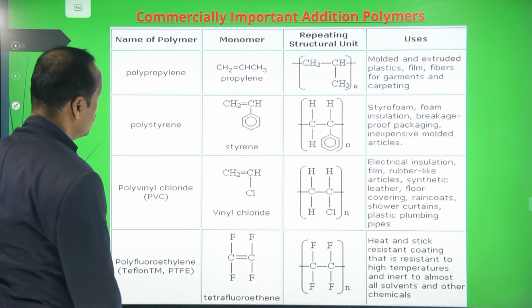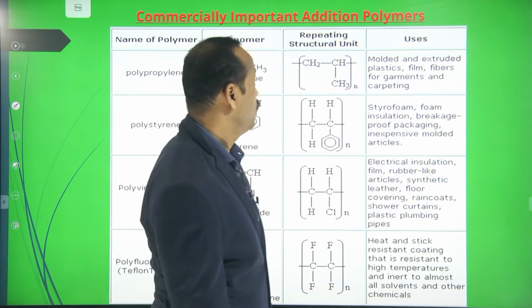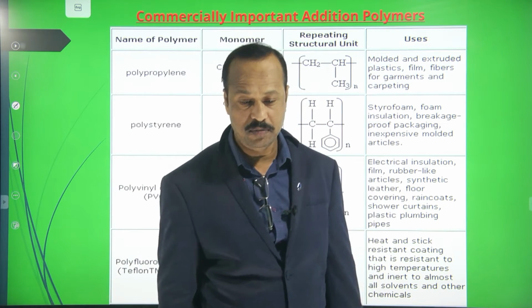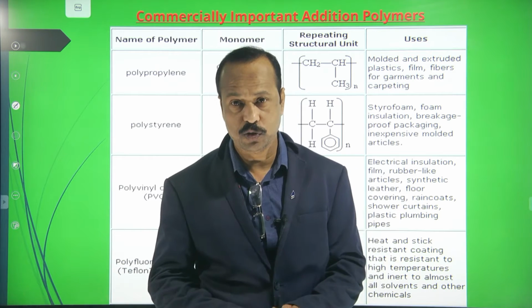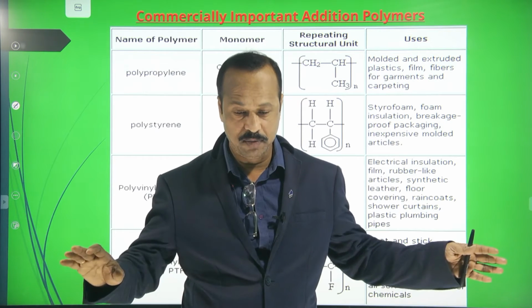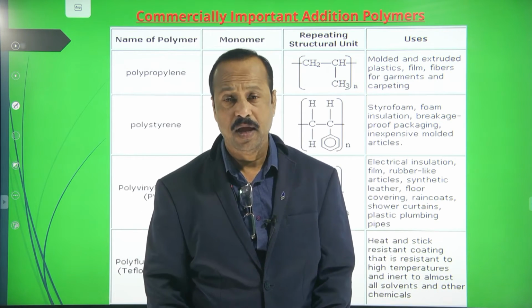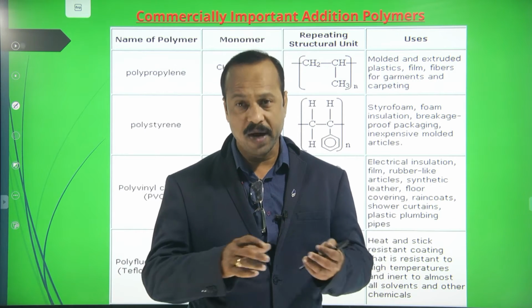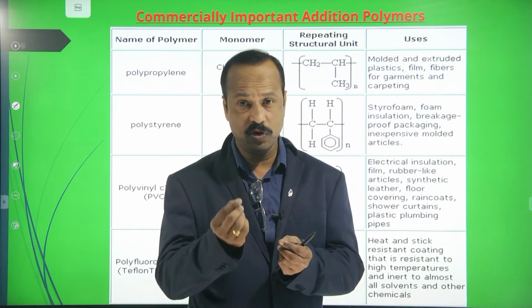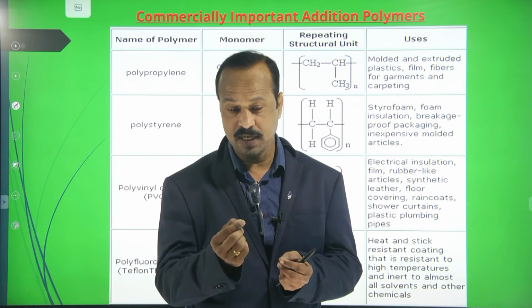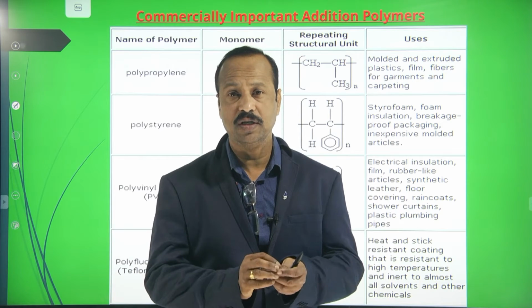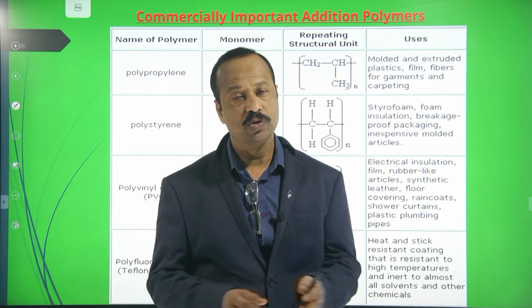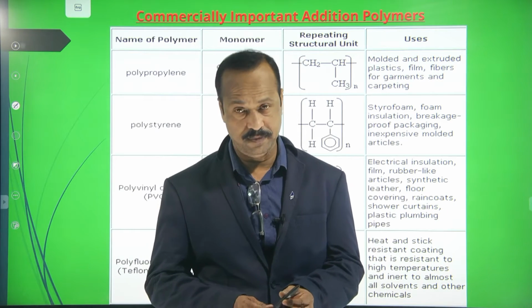In the previous classes we discussed polymers. Poly means many and mer means parts, so many parts combine to form a polymer. Polymerization is the process of combining monomers, meaning small units. Mono means single. Small units join together to form long chains. That is called polymerization.